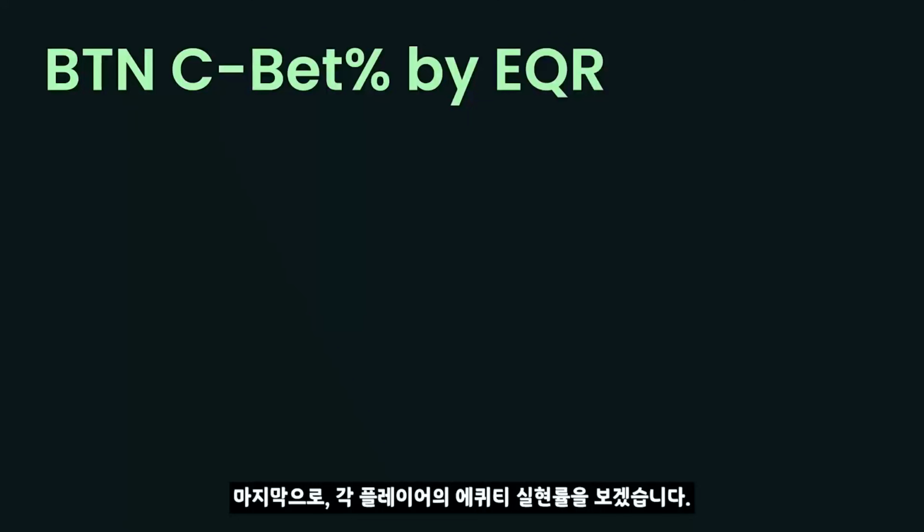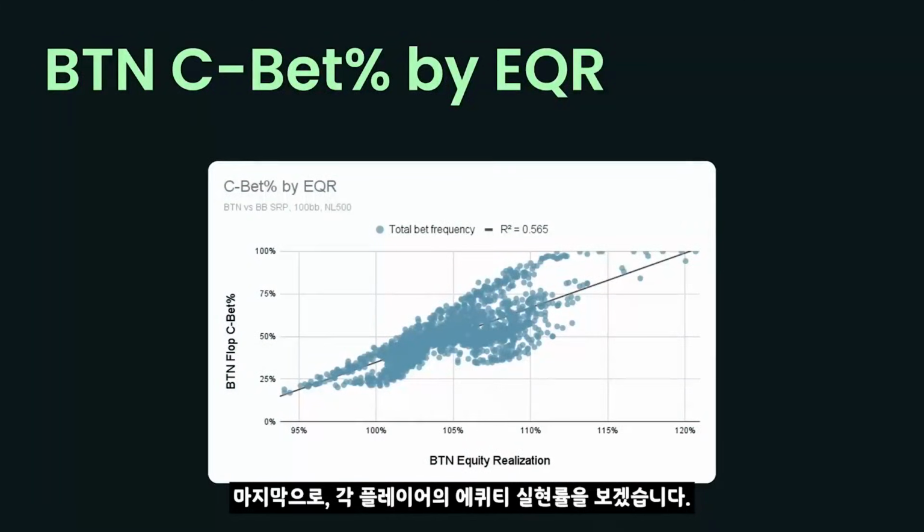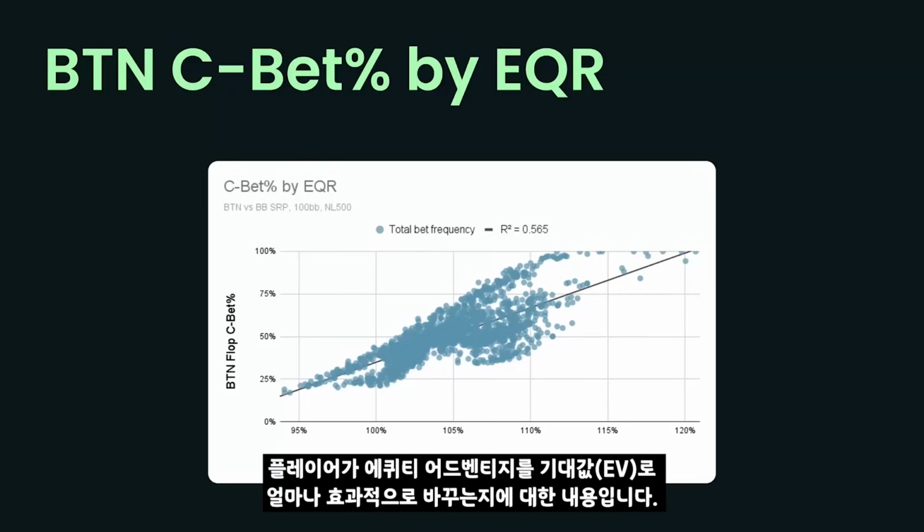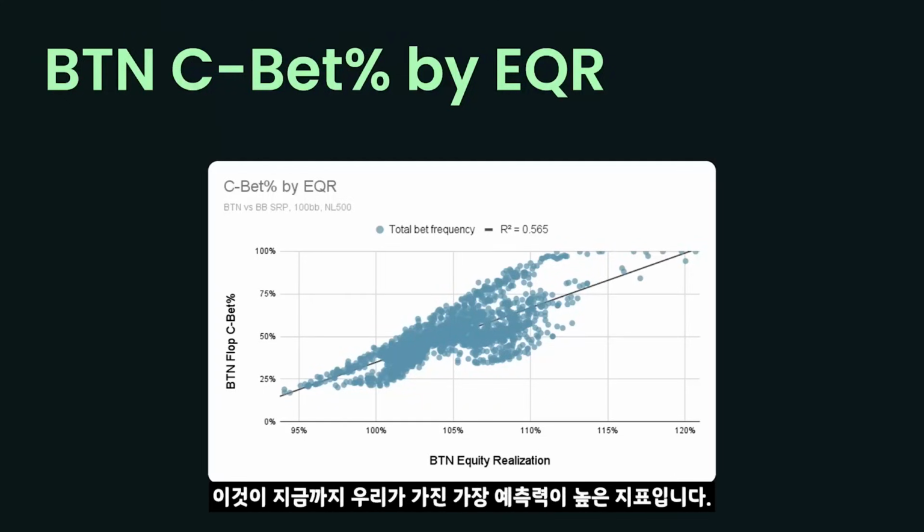And lastly, I measured each player's equity realization. EQR is just the ratio of EV to EQ. You can think of it as how well a player can convert a raw equity advantage into an EV advantage. And this happens to be the most predictive metric we have so far.